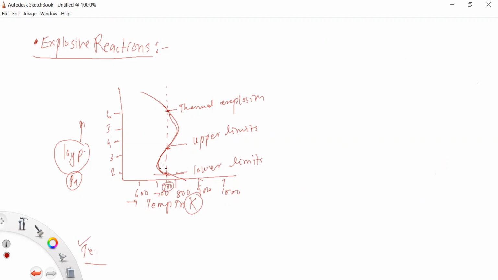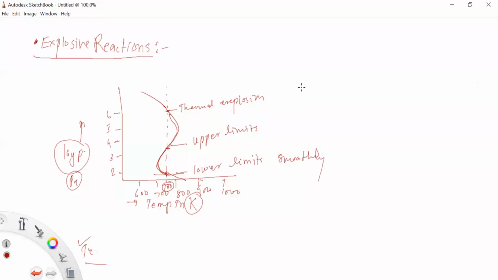So out of the system, the temperature decreases. If the temperature decreases and the pressure, no doubt, is increasing, but it is out of the system, so this is the lower limit. And at this stage, your reactant reacts smoothly.